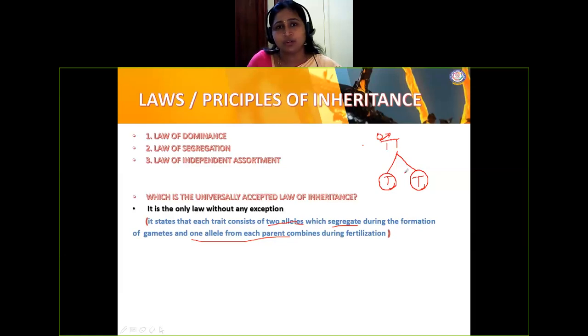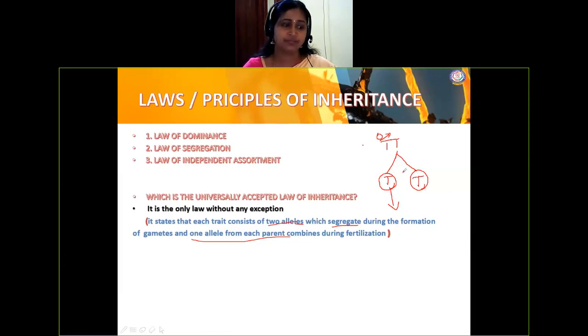What is that purity of gametes? Here it is from the male, and the same way another from the female. So only one will get transferred from the parent to the offspring. One gamete from here, another one from the mother's side, right?